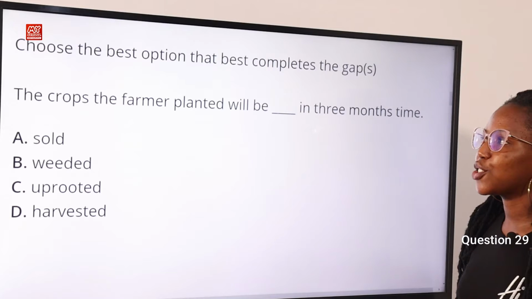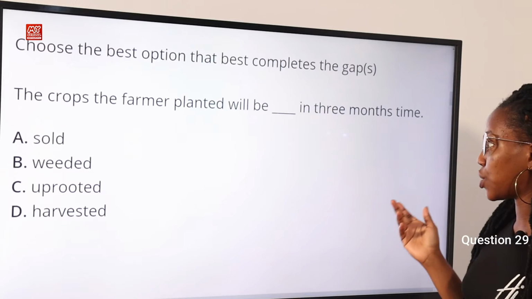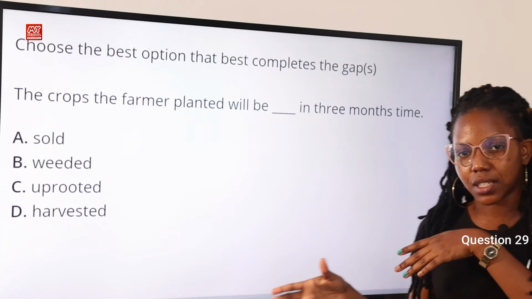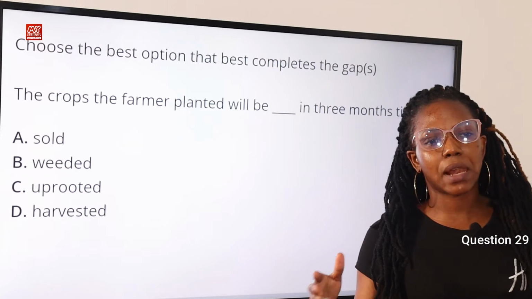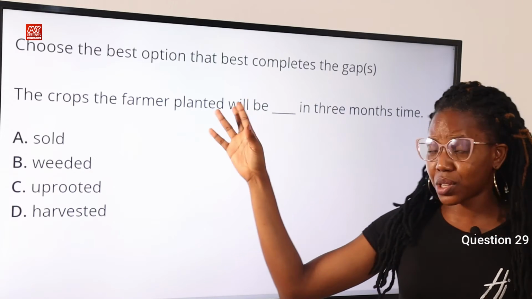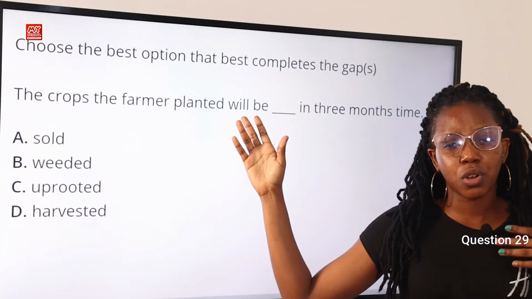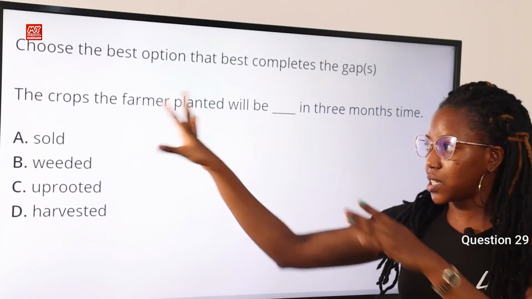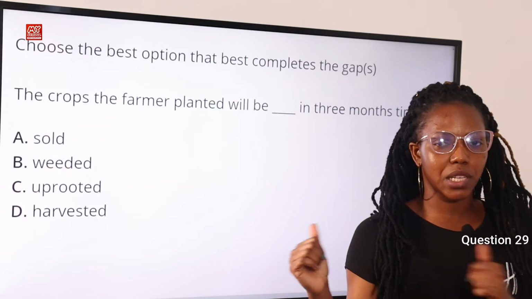Question 29. Choose the option that best completes the gap. The crops the farmer planted will be dash in 3 months' time. Option A, sowed. Option B, weeded. Option C, uprooted. Option D, harvested. Now the answer to this question is harvested. Now why is this so? Well, generally you assume that after planting you nurture and then you harvest. So harvested is the correct answer when you look at this question contextually. Grammatically, uprooted would fit in, and every other option would fit in, but when we look at the context, the words surrounding the gap, as it is used in this question, harvested is the best answer.